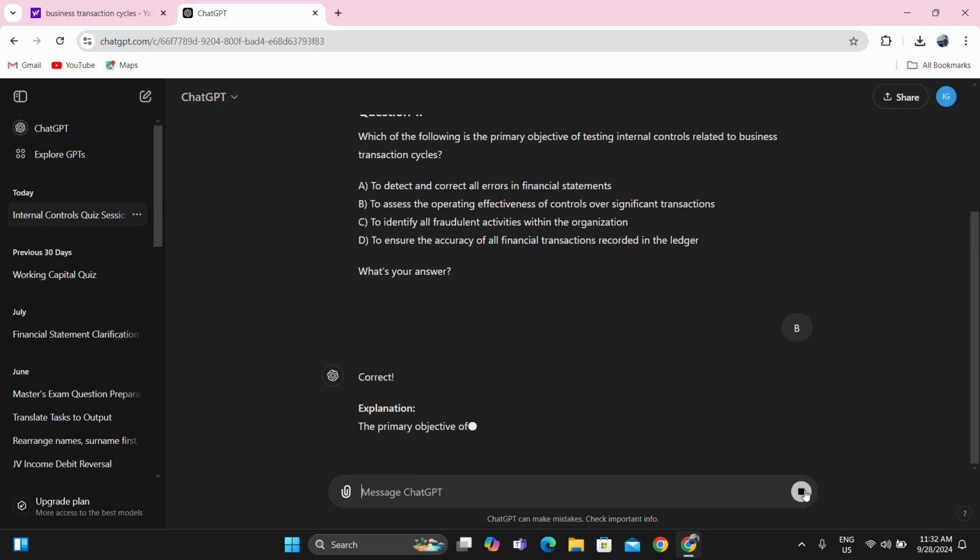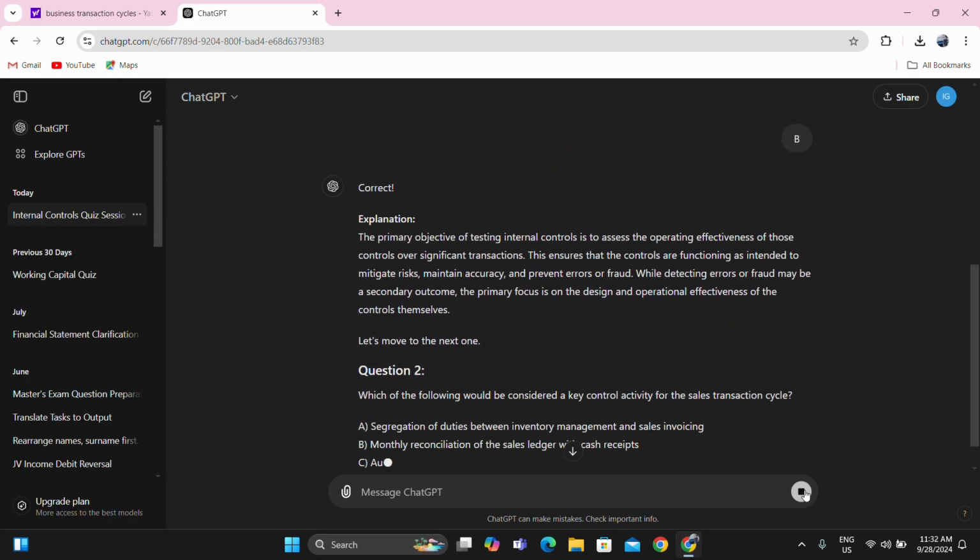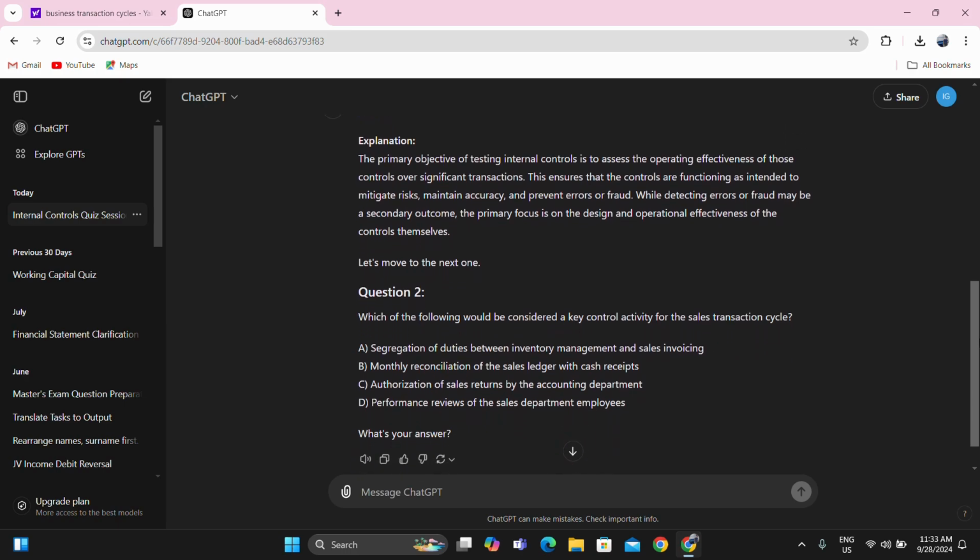So that's question number 1. I don't know if I'm correct. Correct. So I'm correct. Question number 2. Which of the following would be considered a key control activity for the sales transaction cycle? Segregation of duties between inventory management and sales invoicing. I'm not sure about this. Sales invoicing is an accounting related job, while inventory management is on the warehouseman. I don't know if that is a key control activity. Let's go to the next multiple choice.